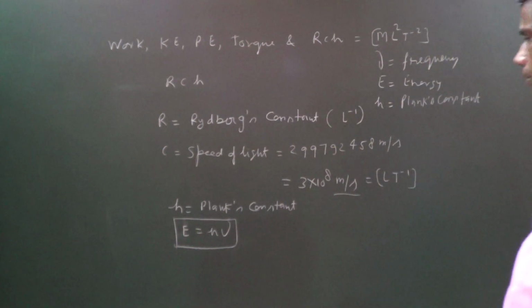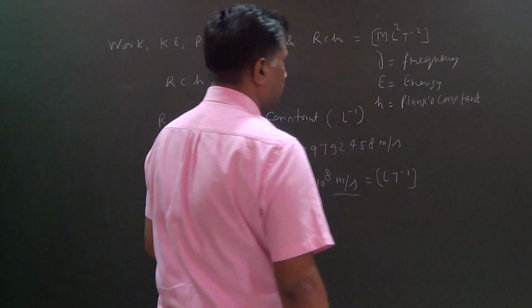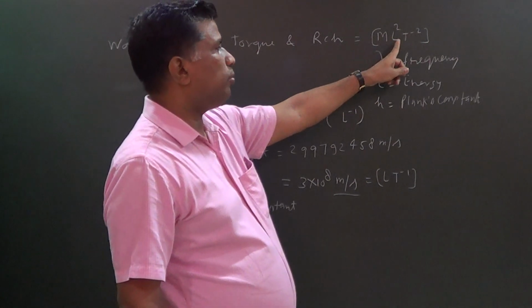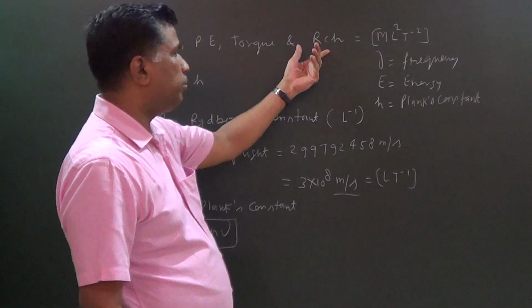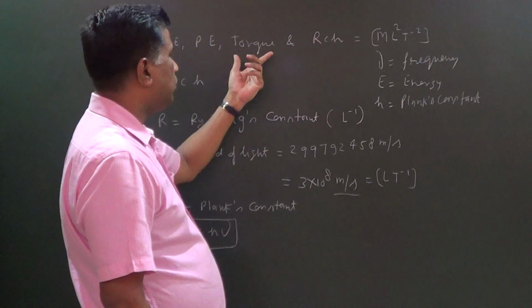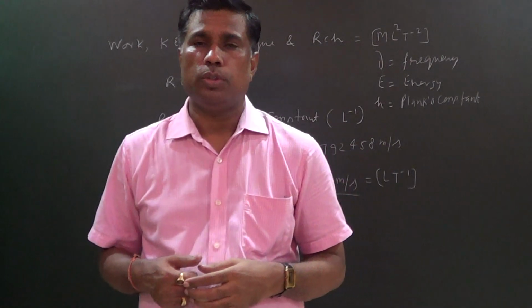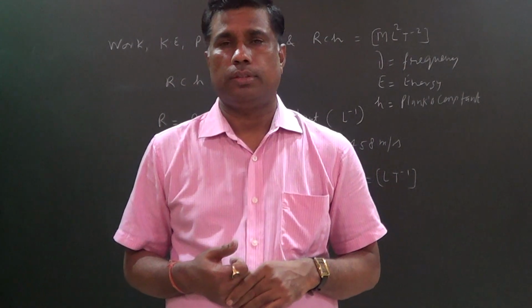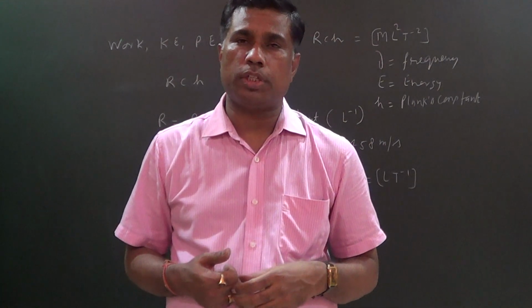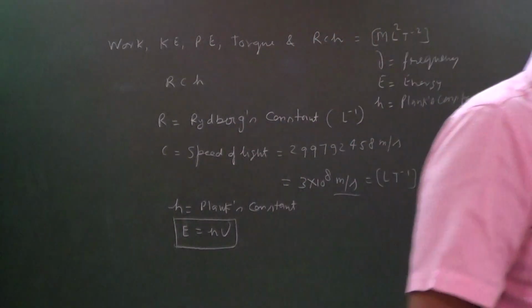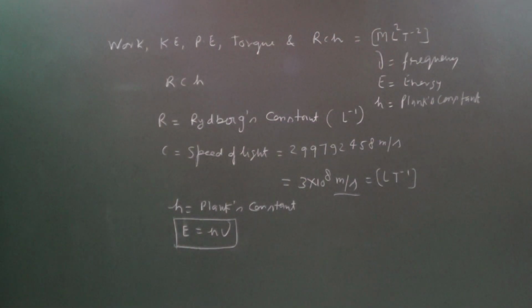So with the help of this information, one can find the dimension of RCH, and the value will be M L power 2 T power minus 2. If any problem, ask me, I will solve it. You can also find the formula for torque by using the formula torque equals force into perpendicular distance between the forces. So by this information, you can find the dimensional formula for torque and RCH, which have the same value M L power 2 T power minus 2. Thank you.